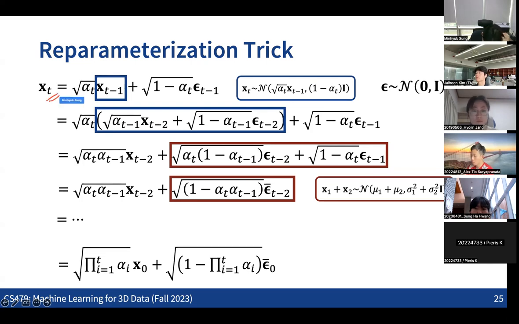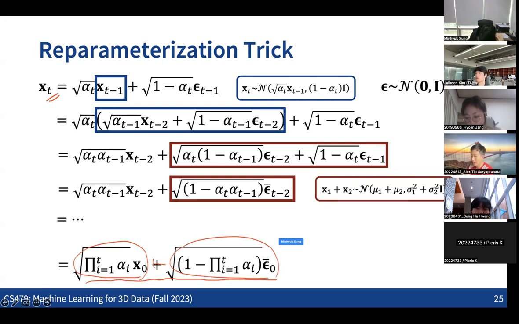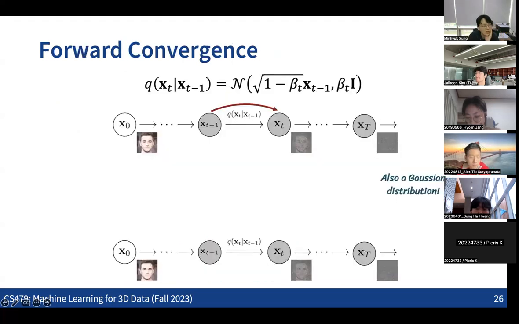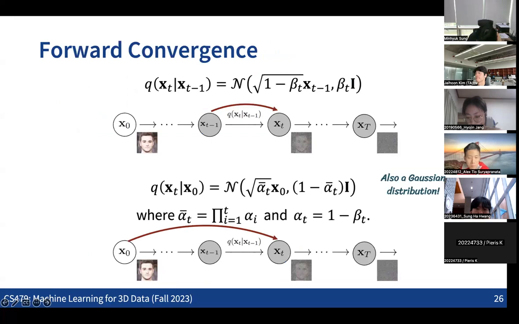If we do this replacement for all the variables, then xt can be written in this form, having a scaled x0 here, plus a scaled unit Gaussian noise. So this is another sample from the unit Gaussian. From this, we can see that xt can be represented as a sample of this Gaussian distribution, right?